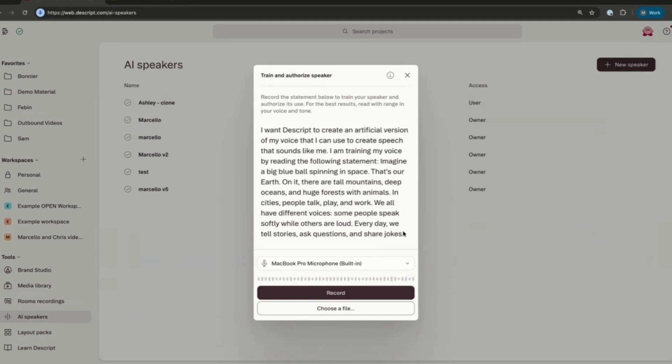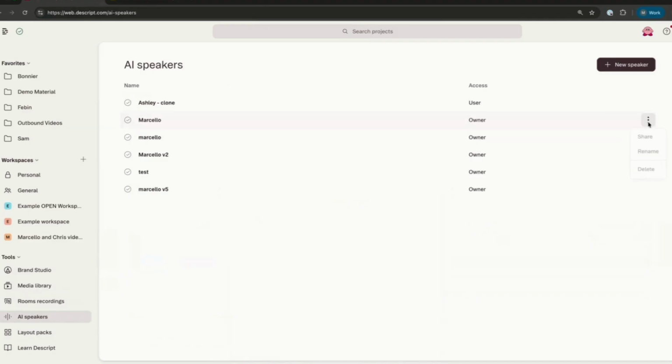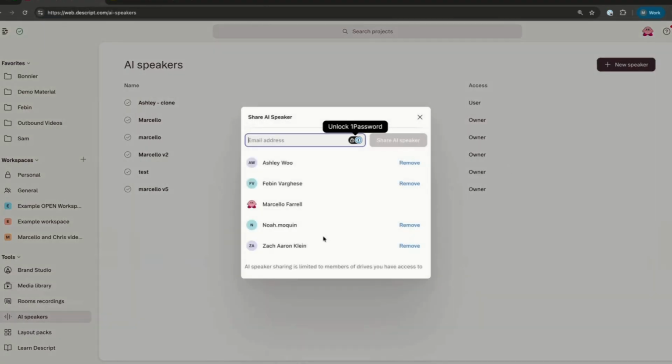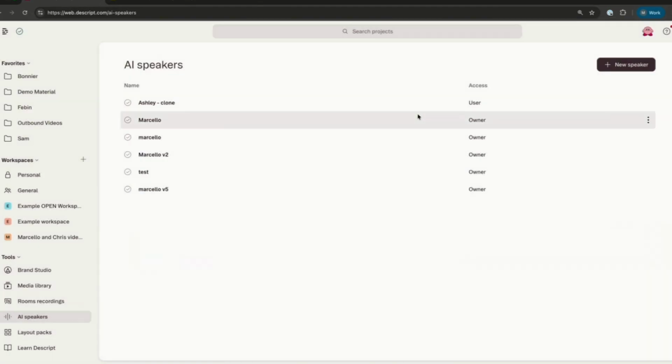Even if you have some peers, like I have a bunch of coworkers that are like, "Hey, let me borrow your voice," I have to manually share the voice here under this share tab and say, "Cool, here's my list of 5 that can take over my AI voice because I've said so." Again, I just want to harp on that because it is very important in my mind for data privacy and retention.